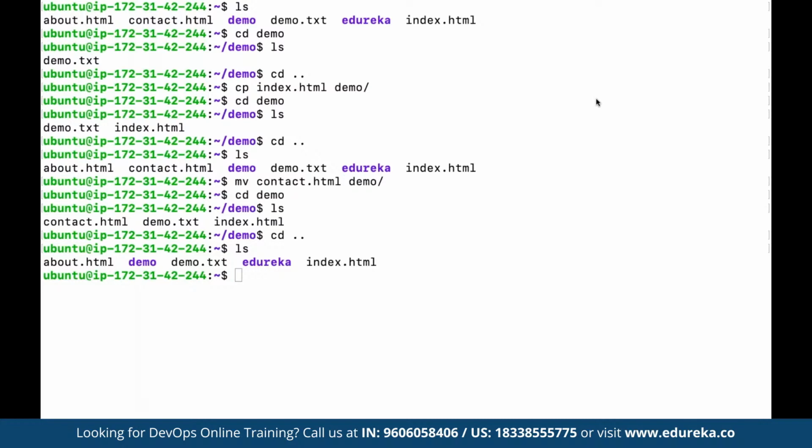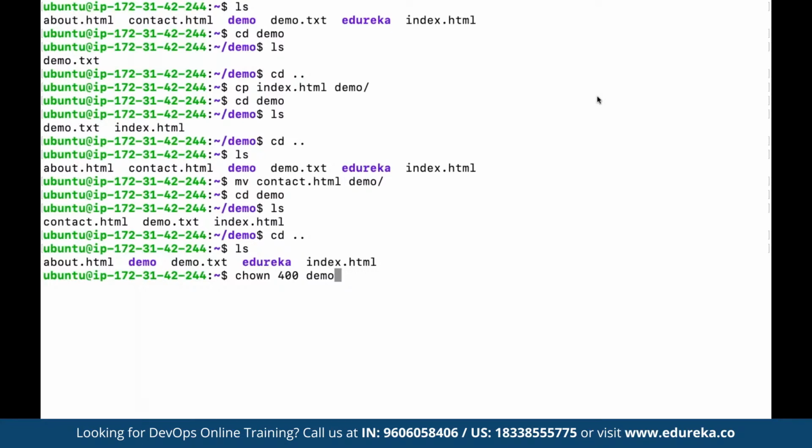And we have seen that there are multiple other common commands such as chmod. So chmod is going to change the ownership, or you can say the permission, for any directory. For example, let's say we have multiple directories here. Now we want to change the permission for the demo folder. Let's say we want to change the permission to 400 for the demo folder that we have created. So we can use chmod, and then we can define the folder name or file name.